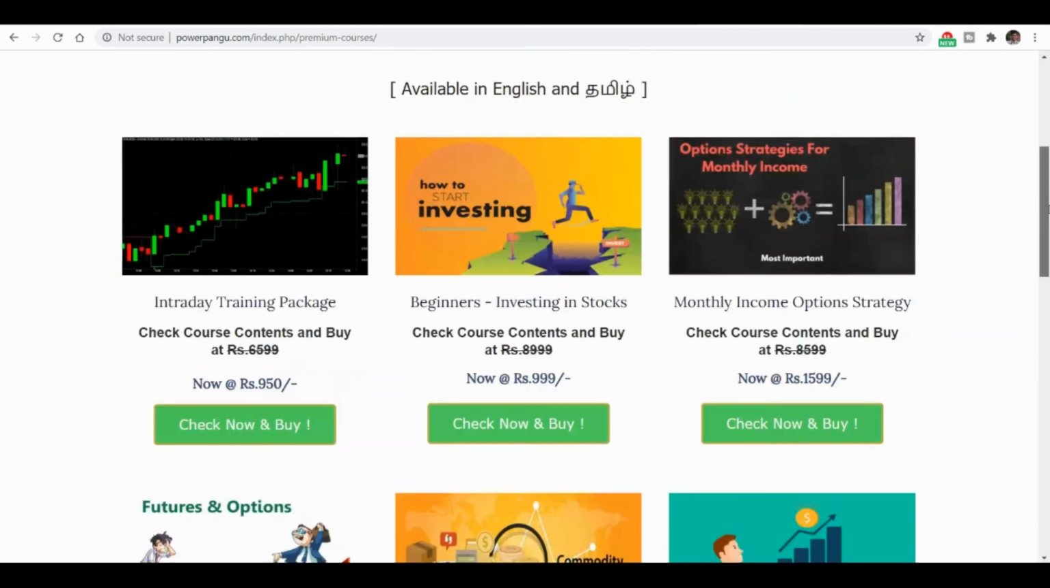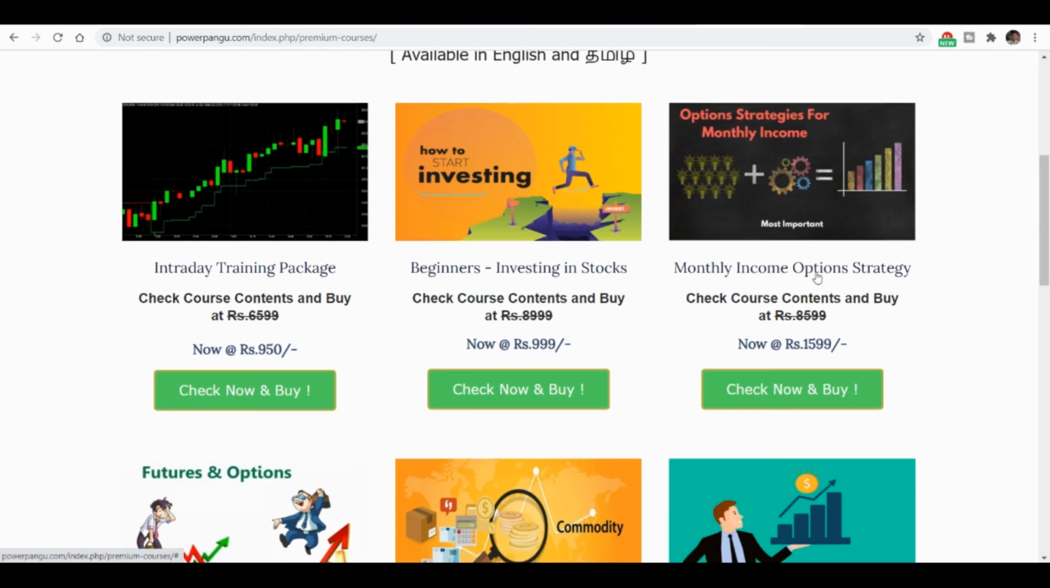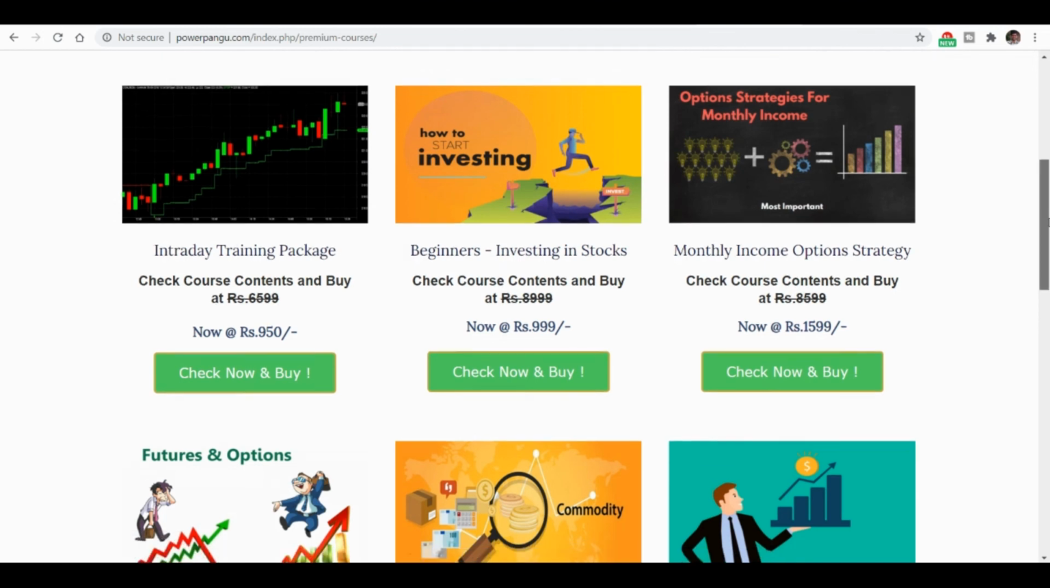These courses will be a little helpful to you, I think, because on event days you need to stay protected on both sides. Suppose before the event itself we take some position: if the event is positive, it will be on the positive side, but if it's on the negative side, it shouldn't impact too much. So you can just use the strategies which I was saying, monthly income option strategies. We have 20 plus strategies.